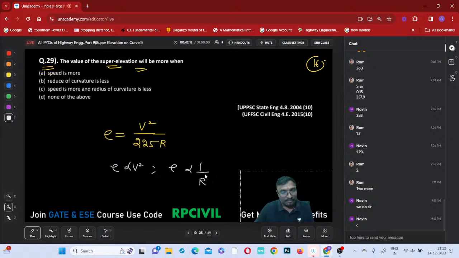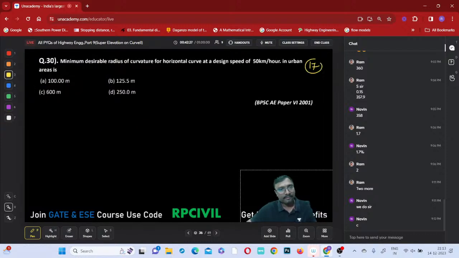When speed is more, super elevation is more. When radius is less, super elevation is more. Which option is correct? Option C will be the correct answer.